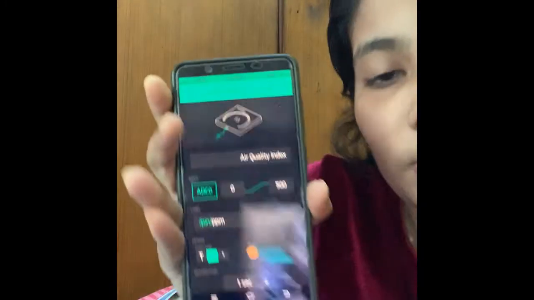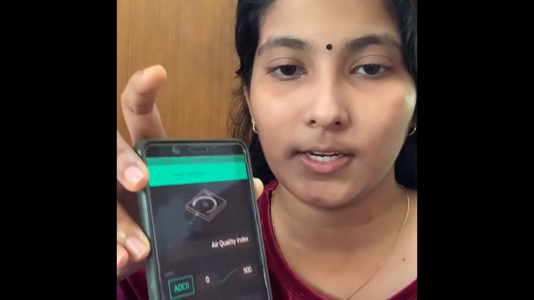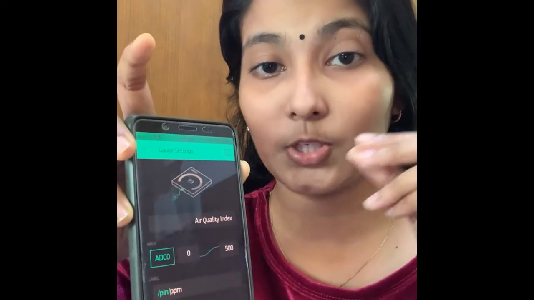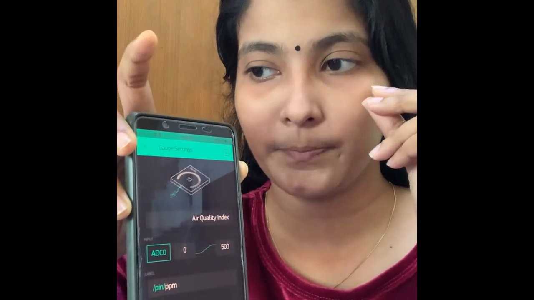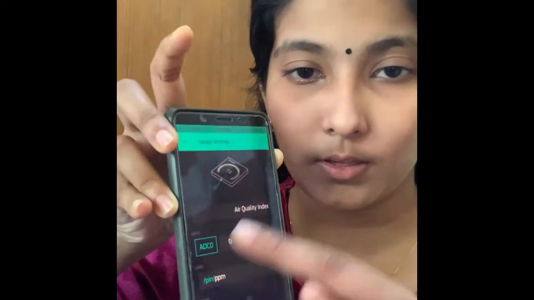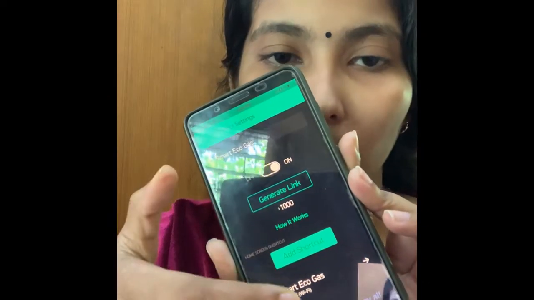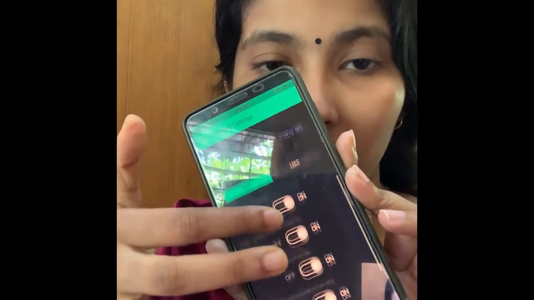You need to set all your pins here. When you watch any YouTube videos, you will know how to do it. Actually, you need to set all the ports that you have connected in your real IoT device. All the ports you have to connect here, and only then will you be able to see the result. Look here, it's not very complicated, it's a very easy one.